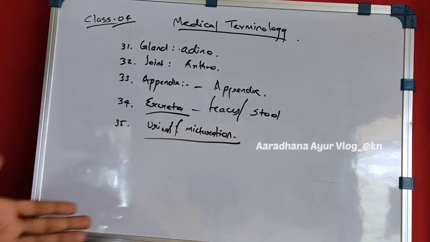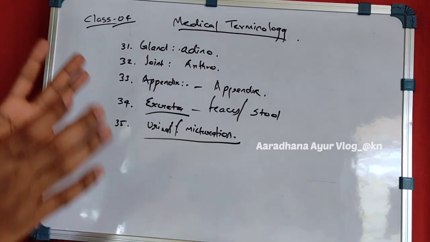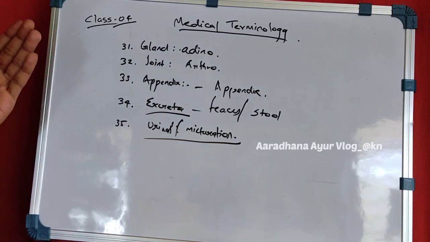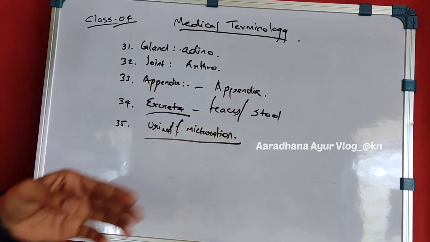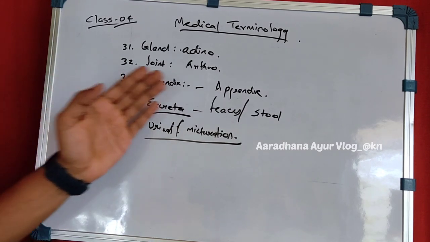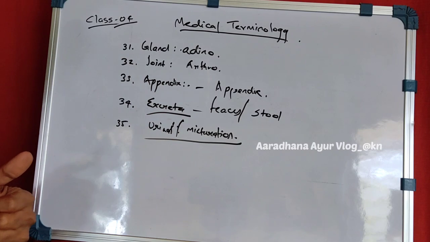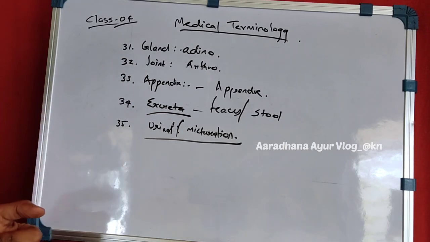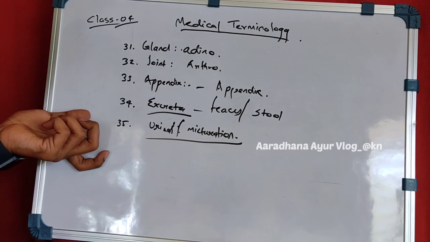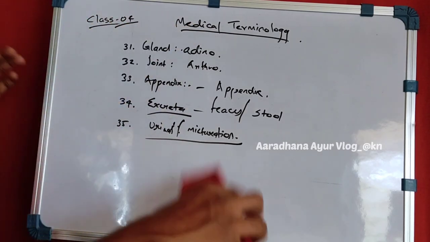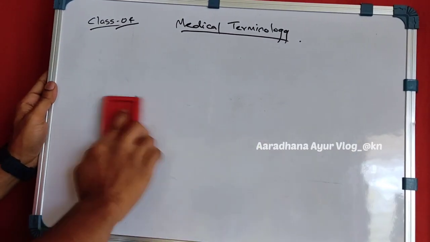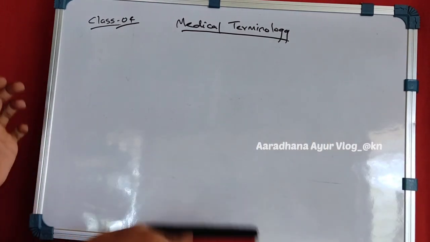Just study this medical terminology so that it will be very easy when we speak regarding the glands, some of the organs, or the joints. We will say arthritis, osteoarthritis or rheumatoid arthritis, or if we talk about feces, stools, or any of the organs, it might be the liver, the bile duct, the gallbladder. This medical terminology is useful throughout physiology, and anatomy also. So studying it is very important and necessary.